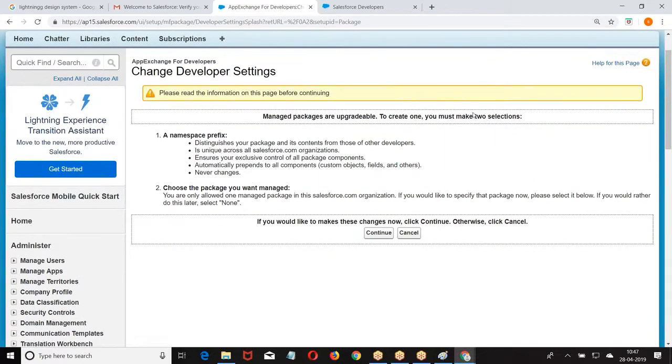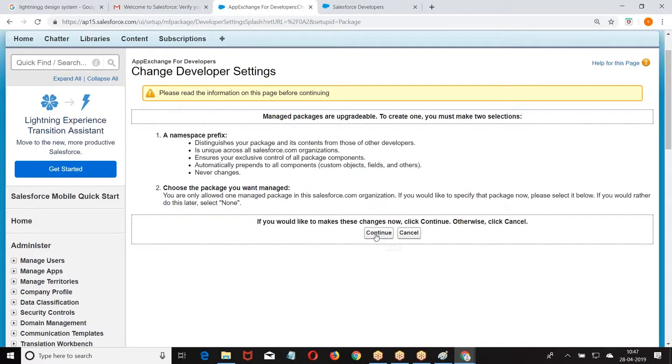Now look at this. They say once it is enabled, you cannot disable it. So don't create any namespace till you complete the course, then you can try it. Because everything we have to refer with namespace dot element, namespace dot variable, namespace dot, right?